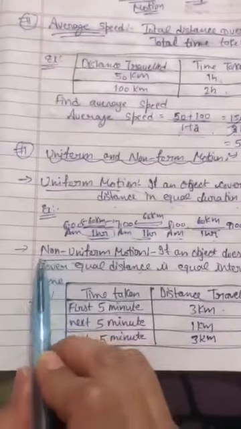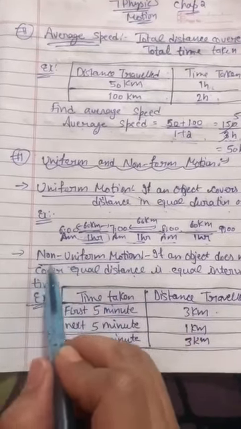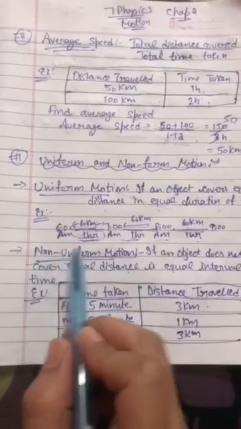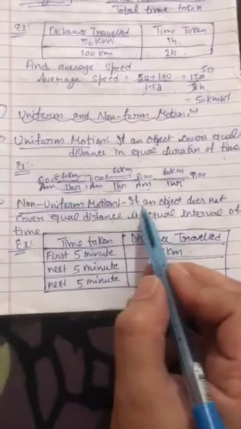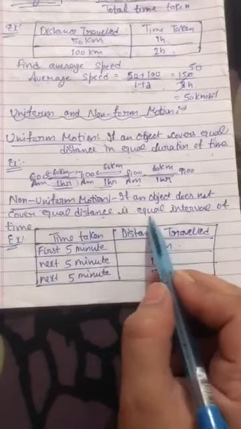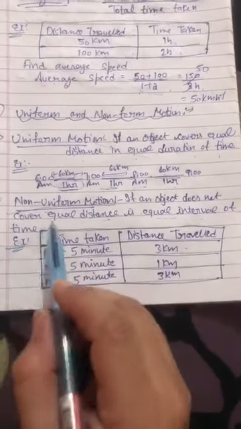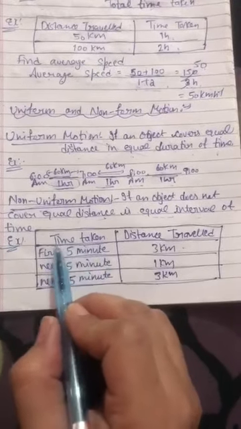The next one is non-uniform motion. You can understand by the name. Non-uniform motion means there is no uniformity in distance. If an object does not cover equal distance in equal intervals of time, that is called non-uniform motion. I will give you an example.